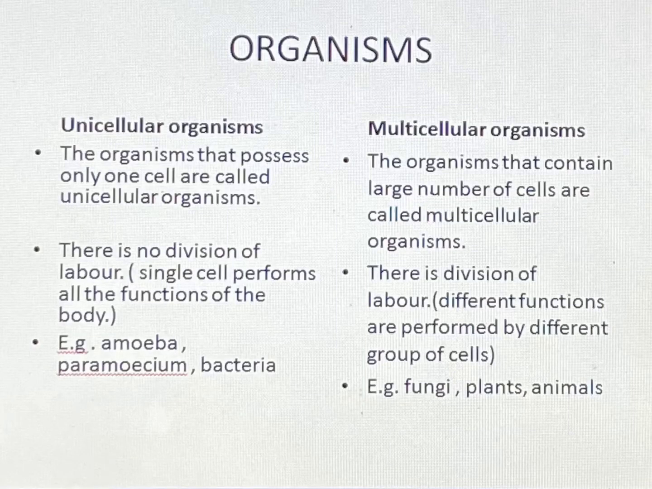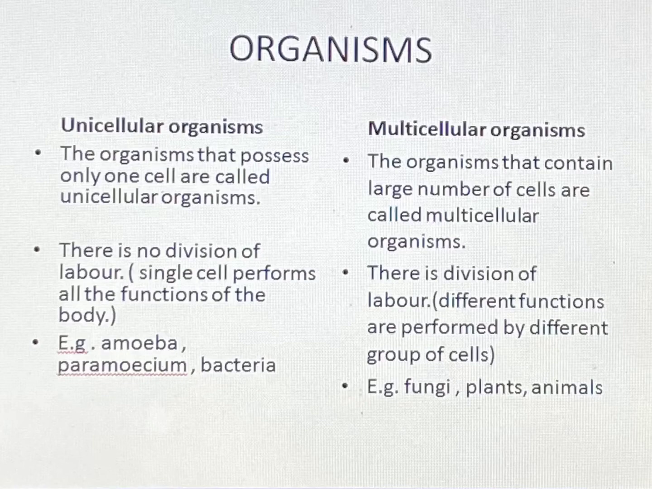On the basis of the number of cells present in them, organisms are divided into two categories: unicellular organisms and multicellular organisms. The organisms that possess only one cell are called unicellular organisms, and the organisms that contain a large number of cells are called multicellular organisms. There is no division of labor. Division of labor means division of work. There is no division of labor in unicellular organisms. Why? Because only one cell is present and this single cell performs all the functions of the body.